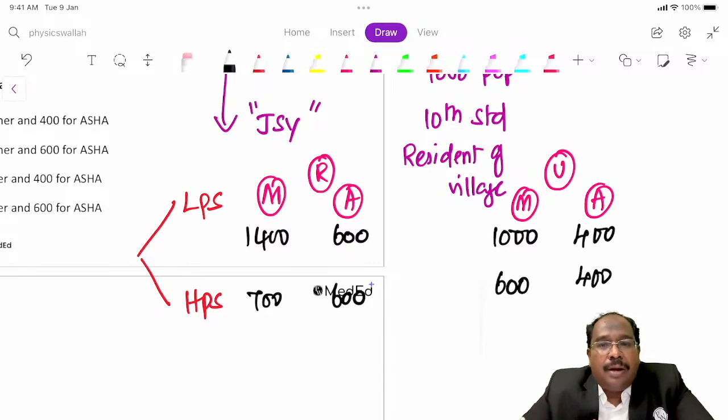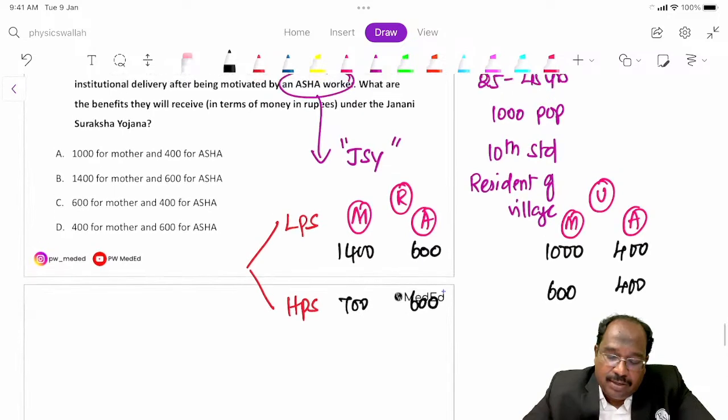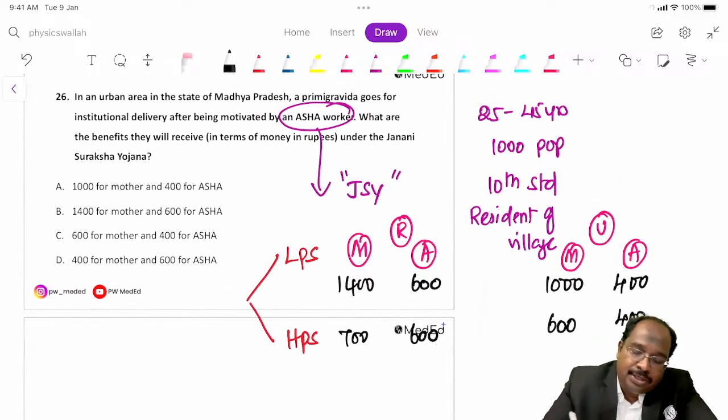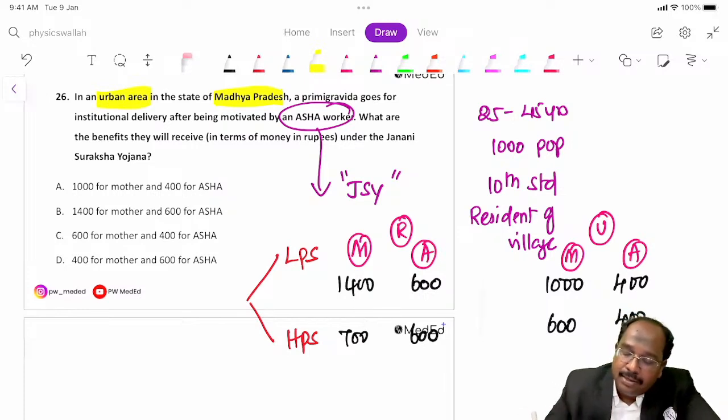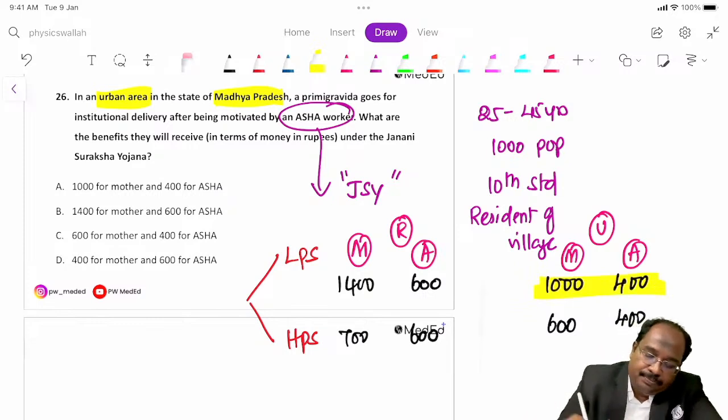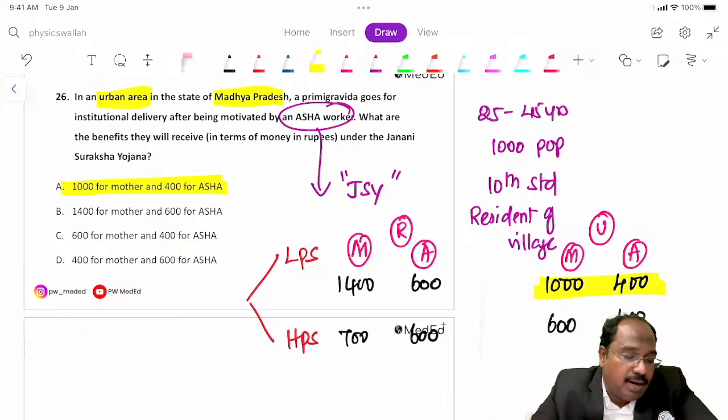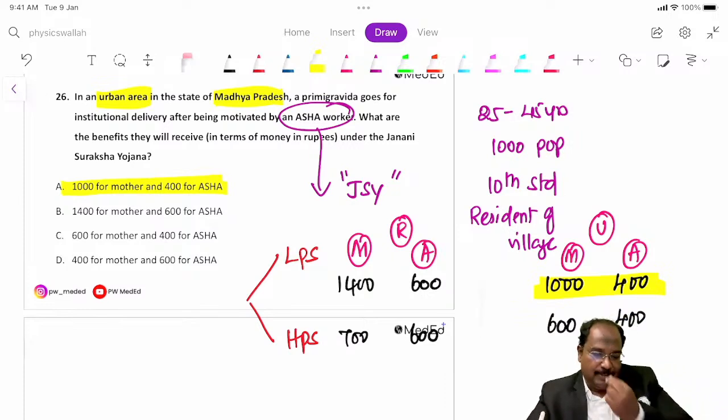Okay, fine. Now tell me Madhya Pradesh. Now see the question and answer. The question is Madhya Pradesh, that too in urban area. Madhya Pradesh comes in low performing states, and urban area. So the answer will be 1000 for the mother, 400 for ASHA, guys. 1000 for the mother, 400 for ASHA. Okay, fine. This was last year's NEET question.